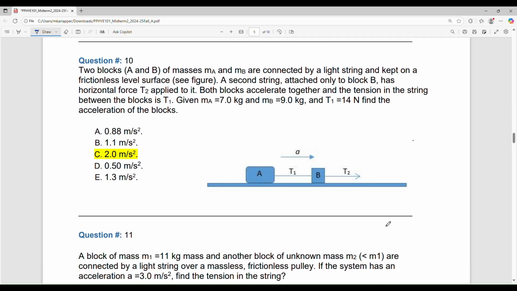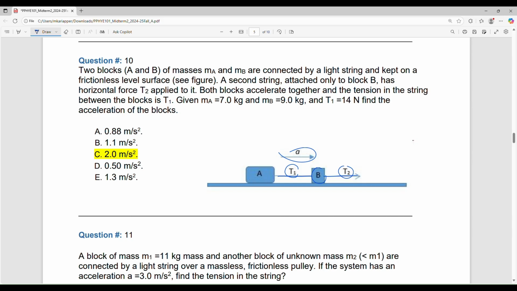Number 10. Two blocks, A and B, with masses MA and MB are connected by a light string, and it is kept like this. Another string is connected to B. So this string will have the tension T1, and this string will have another tension T2. They are not going to be the same because they are two different strings. And they are pulled together, so both of them will have the same acceleration, not only in magnitude, also in direction.